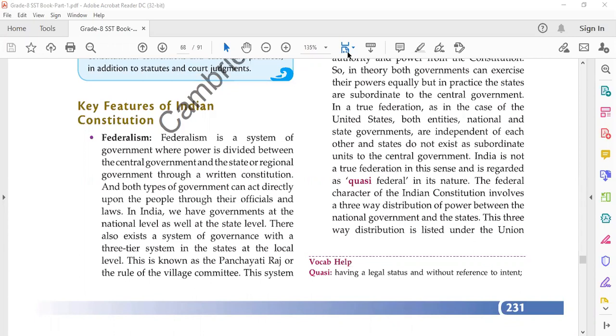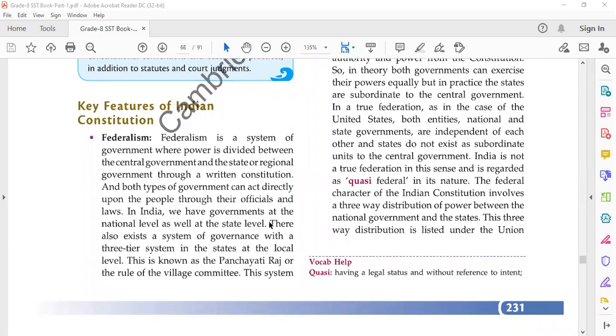Now we will discuss what federalism is. Federalism is a system of government where power is divided between the central government and the state or regional government through a written constitution. And both types of government can act directly upon the people through their officials and laws.